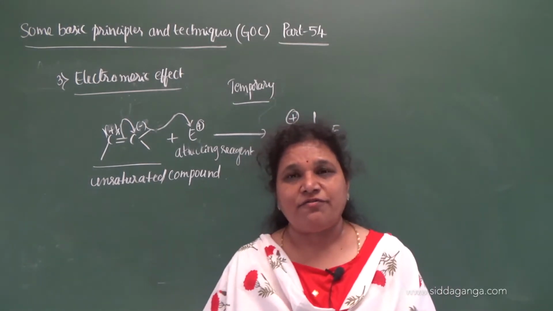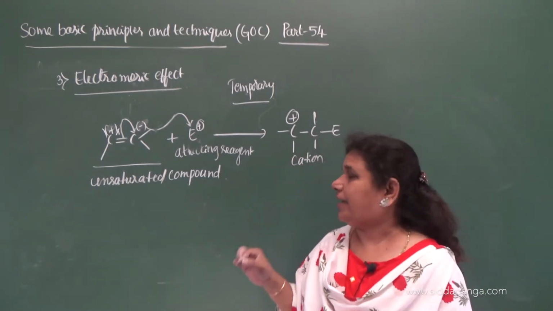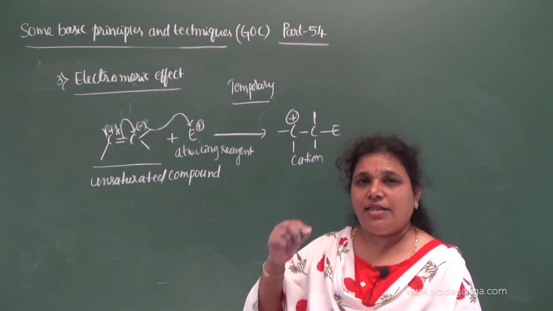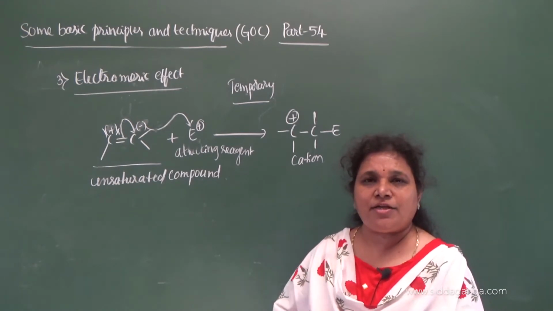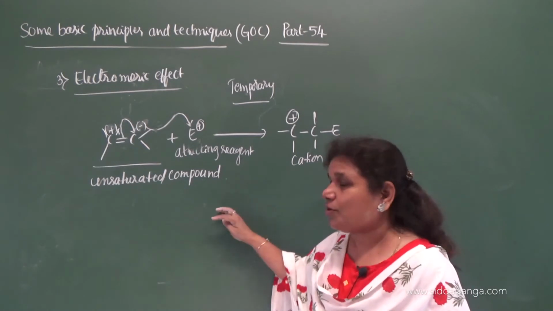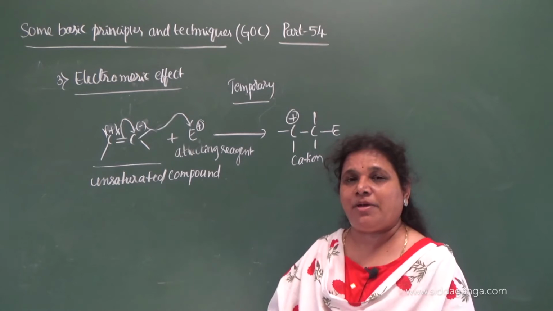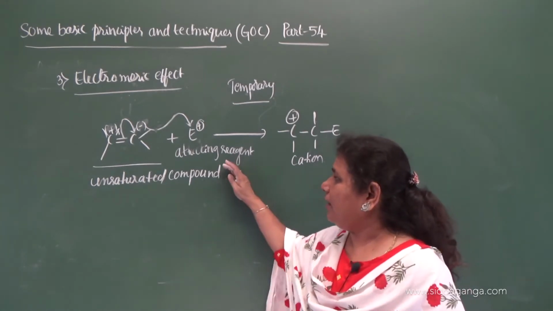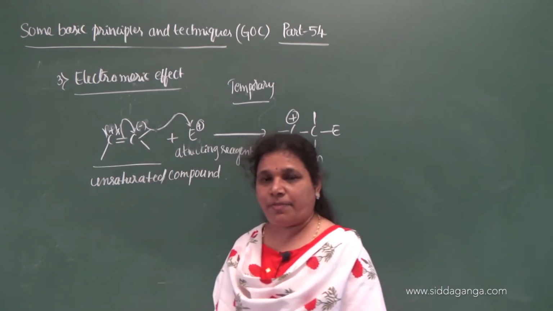Remember, the inductive effect and the mesomeric effect do not involve an attacking reagent. They do not require an attacking reagent. They themselves undergo the displacement, due to the difference in electronegativity or due to the conjugated system. But the electromeric effect is a temporary effect. Inductive and mesomeric effects are permanent effects, because here the attacking reagent is required for the displacement of the pi electron.